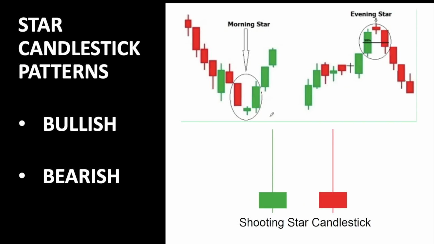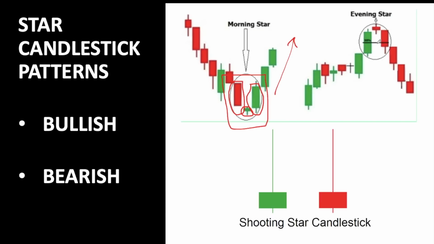Now we'll see the third most important candlestick pattern, which is the star candlestick patterns. It consists of morning star, evening star, and shooting star. Morning star is for bullish pressure, and evening star for bearish pressure. In morning star, the pattern consists of three candlesticks. First is a big red candlestick, then a doji, which is indecision, and then again a big green candlestick. This three candlestick formation at a downtrend is considered a reversal, and it will go to the buying side after this formation.